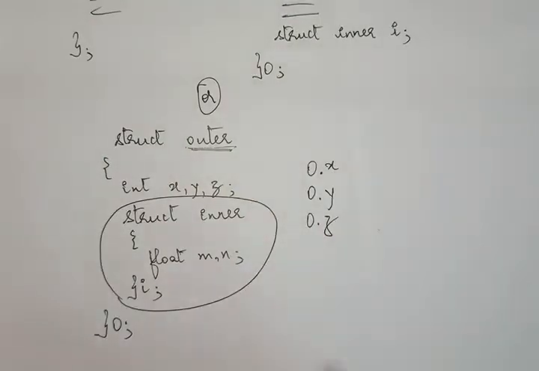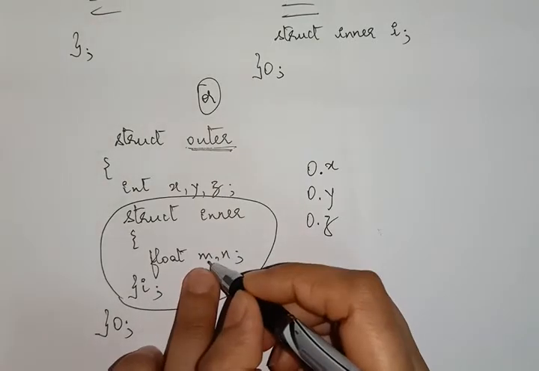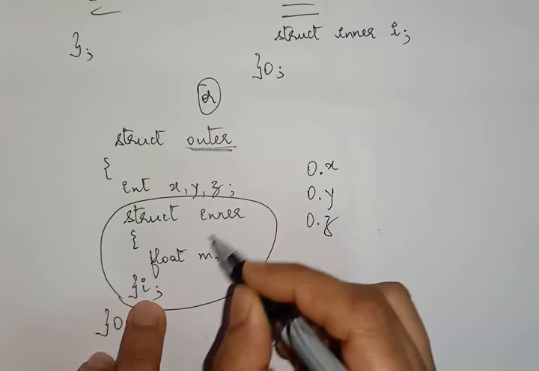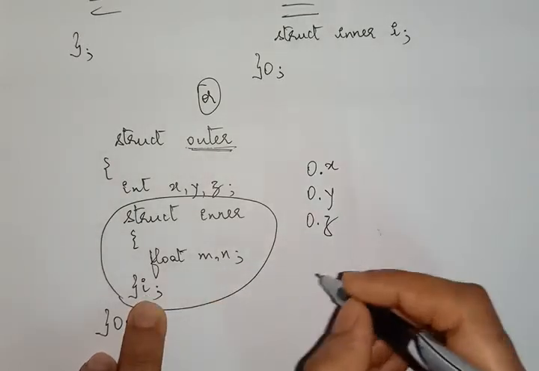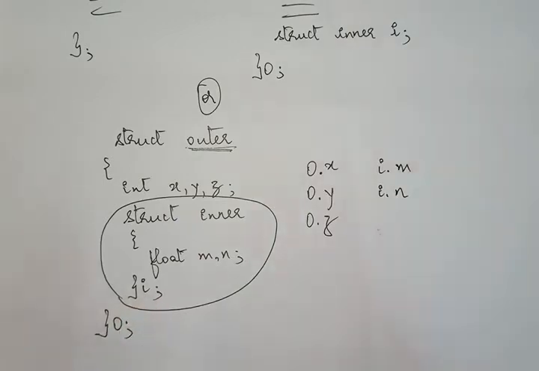So this is also the outer structure and it can be accessed through its variable. Now how do I access m and n? It's possible only through the variable of its respective structure, right? So I can access I dot m, I dot n.